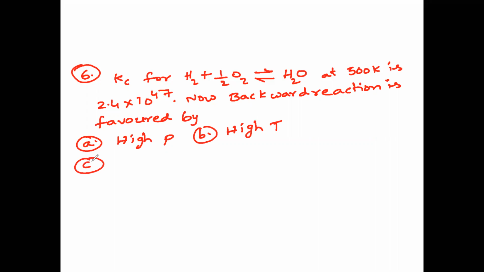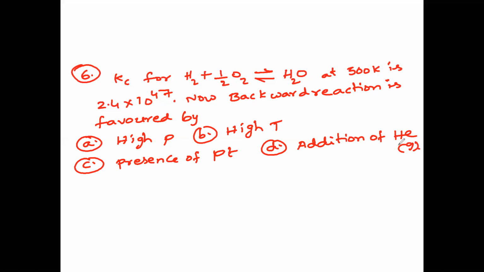Option 3, presence of catalyst, that is platinum. And option D, addition of helium gas, that is an inert gas. So these are the 4 options we have.